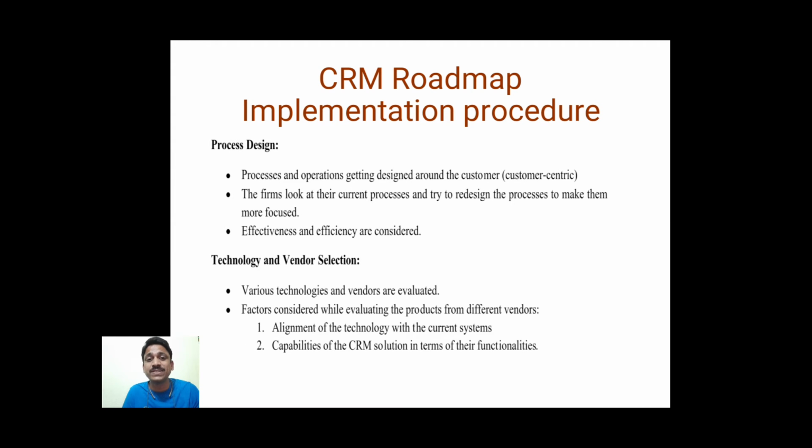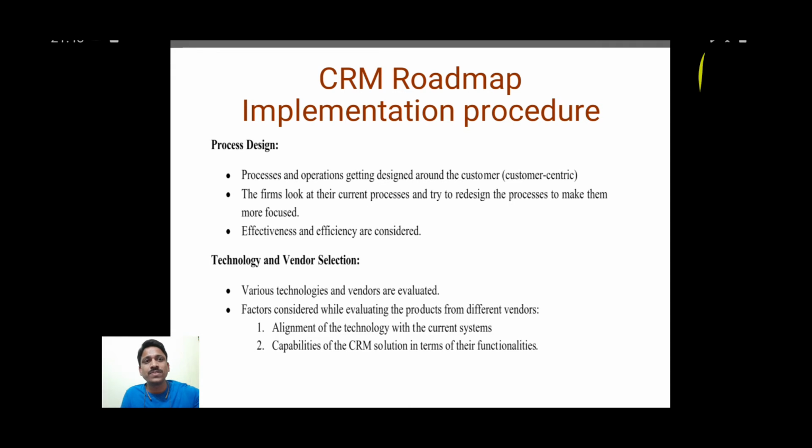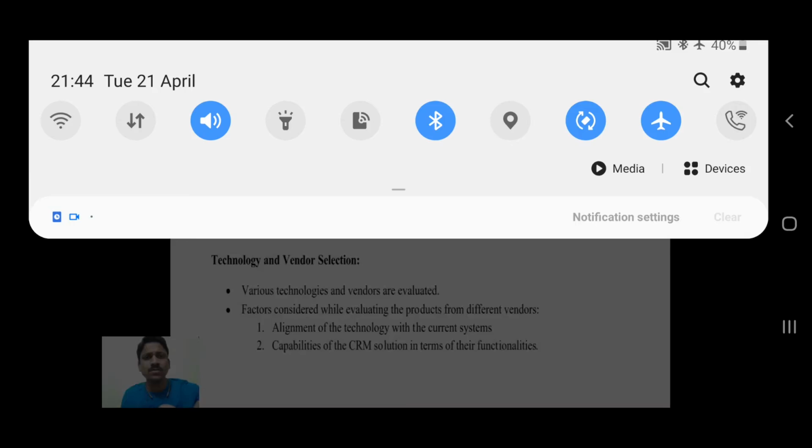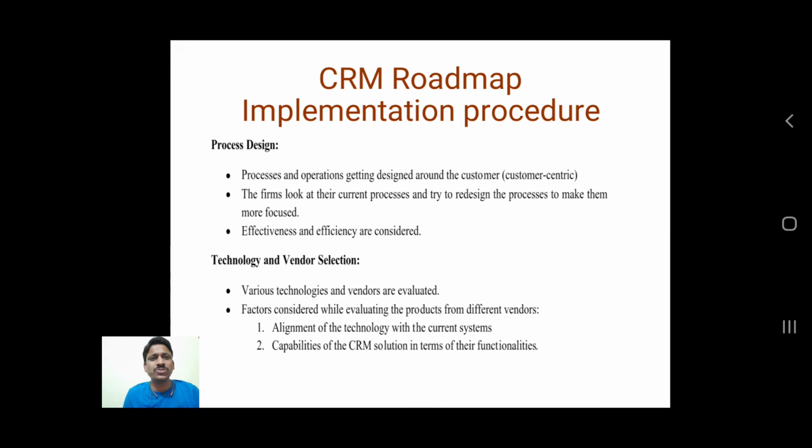The next step is process design. Processes and operations are designed around the customers. As we discussed earlier, businesses were profitability oriented, but now everything is customer oriented. All the processes should be customer centric. Whatever you are planning should be from the point of view of the customer. Then only everything will be successful.